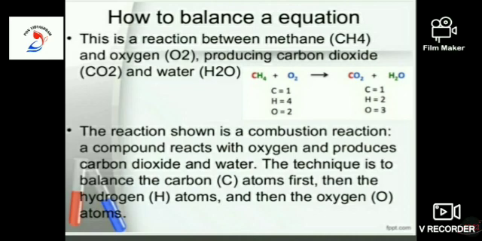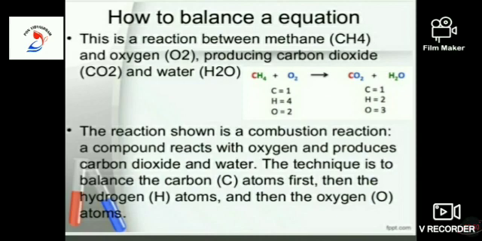Here, carbon is balanced, but hydrogen and oxygen are not balanced in the equation. Balancing the equation should be done by a trial and error method. We keep on adding the numbers, replacing the names with symbols and formulae, and we get the chemical equation.